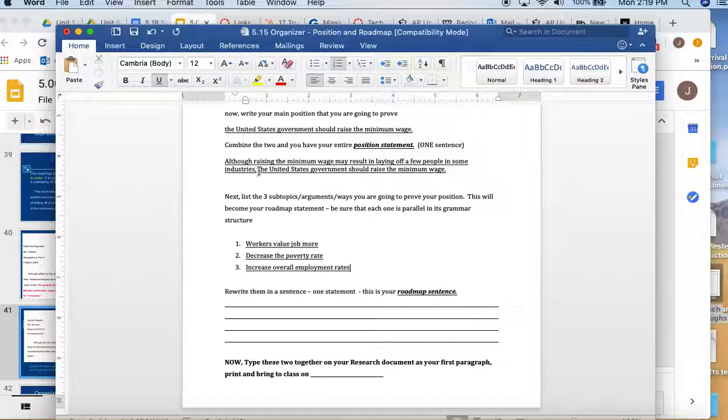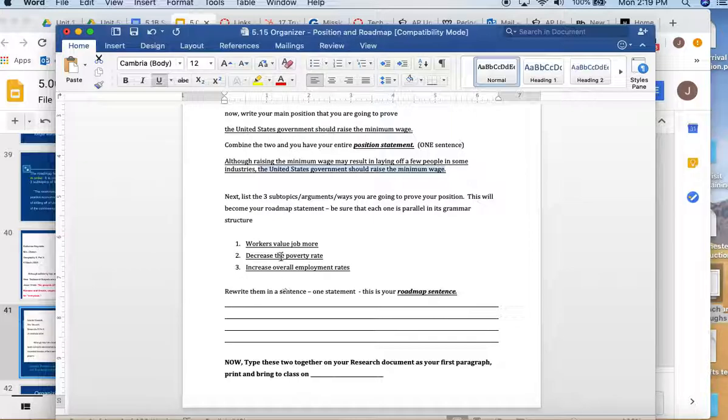So I should be able to go back up here and read this sentence. The United States government should raise the minimum wage because workers will value their jobs more. The United States government should raise the minimum wage because it will decrease the poverty rate. The United States government should raise the minimum wage because it will increase overall employment rates. So again, I have these all listed here. I want to make sure that these are parallel in grammar structure, so I'll show you how these end up coming together in a sentence.